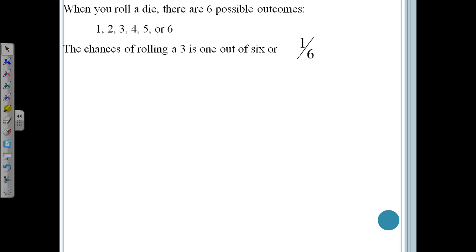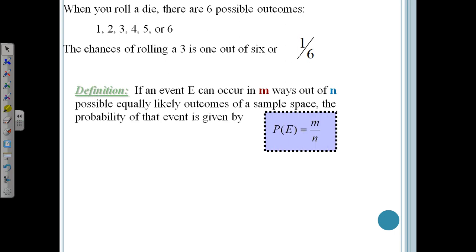So if we take that simple example that we all understand, we can come up with a definition of probability. If you want to figure out the probability that an event can occur, you're going to figure out all the ways that that event can occur, M, out of the total possible equally likely outcomes of a sample space, N. So our M in this case was there was only 1 3, and our N, our 6, was the total number of equally likely outcomes, which there were 6 numbers on our die. Okay, so M out of N possible equally likely outcomes.